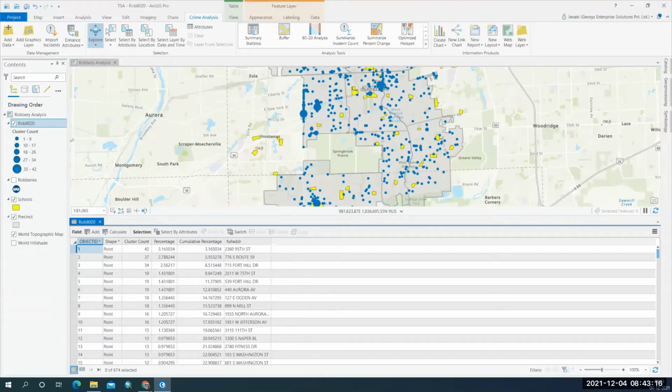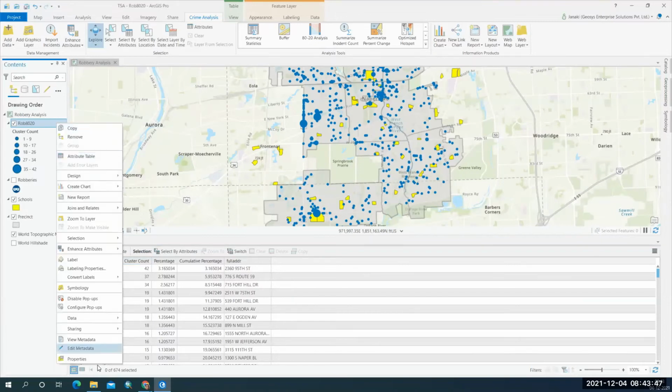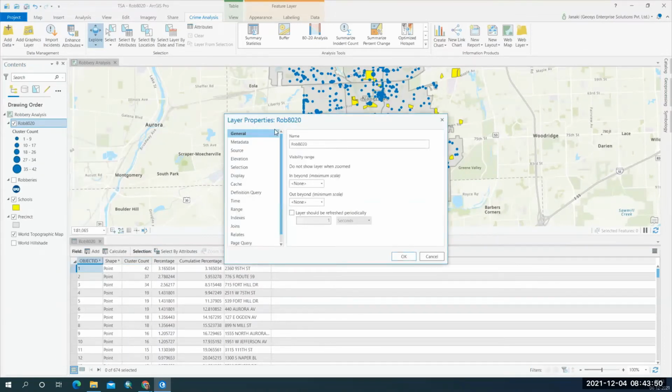So let's move on to a different tool, and then we can work on the other analysis. If you want to find out where the incidents are more than 15, we can query it and export it as a layer, or we can make a definition query as well. So how do you make definition queries? Right click here, go to properties, and in the properties tab you have definition query, and you create a new definition query.